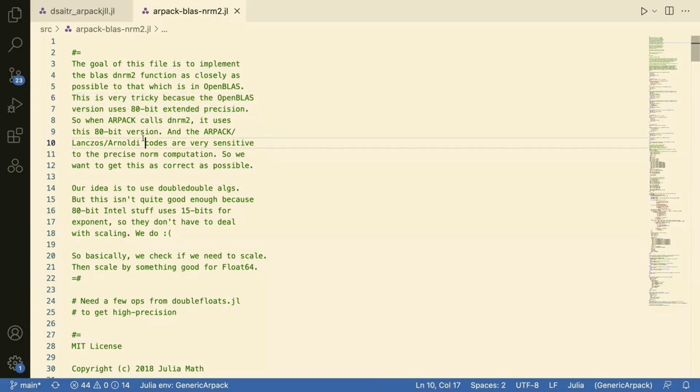Initially, we tried using some double-double operations to simulate extended precision. However, one of the really nice things about having that 80-bit extended precision is that you actually get an increase in the exponent range, which means it's easier to implement a floating point norm computation that achieves full 64-bit accuracy.